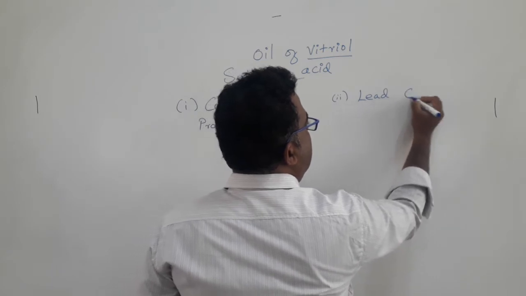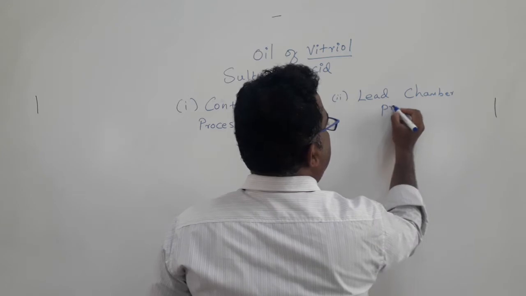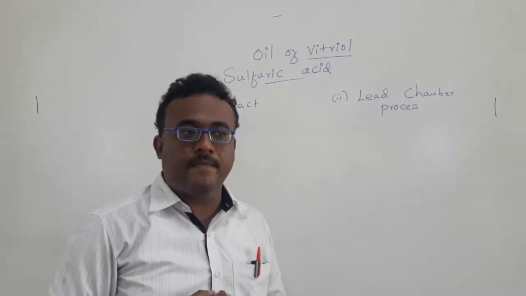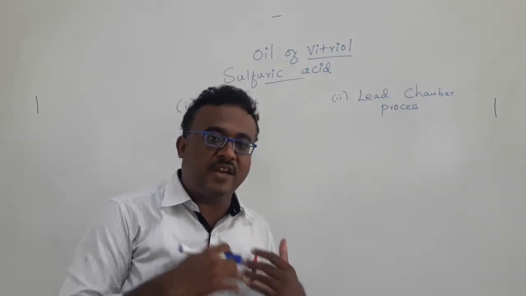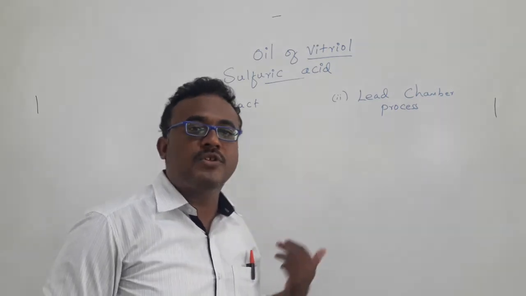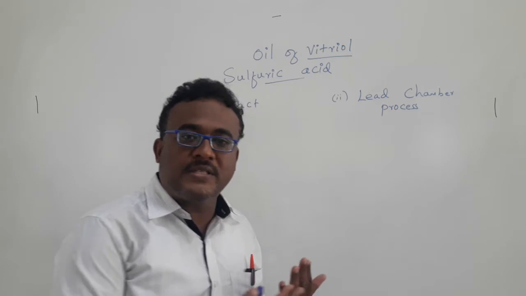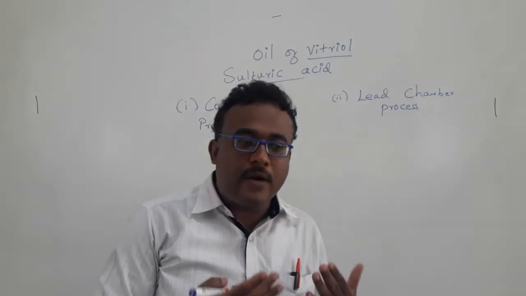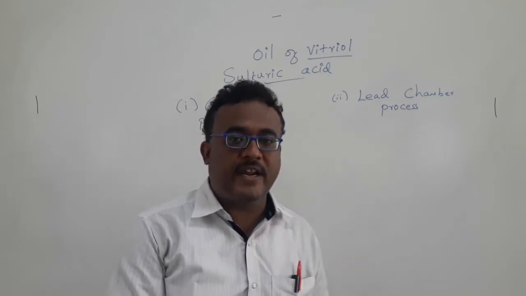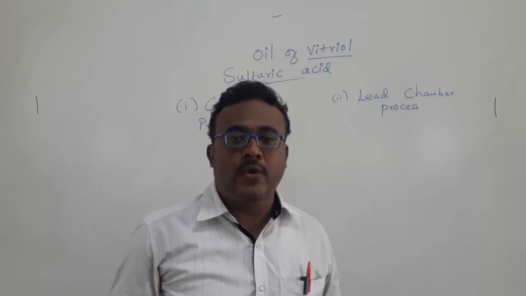The contact process is the very common way, in which tons of sulfuric acid are prepared. Both processes involve the conversion of sulfur dioxide to sulfur trioxide. Once we get sulfur trioxide, if it reacts with water, we get sulfuric acid.